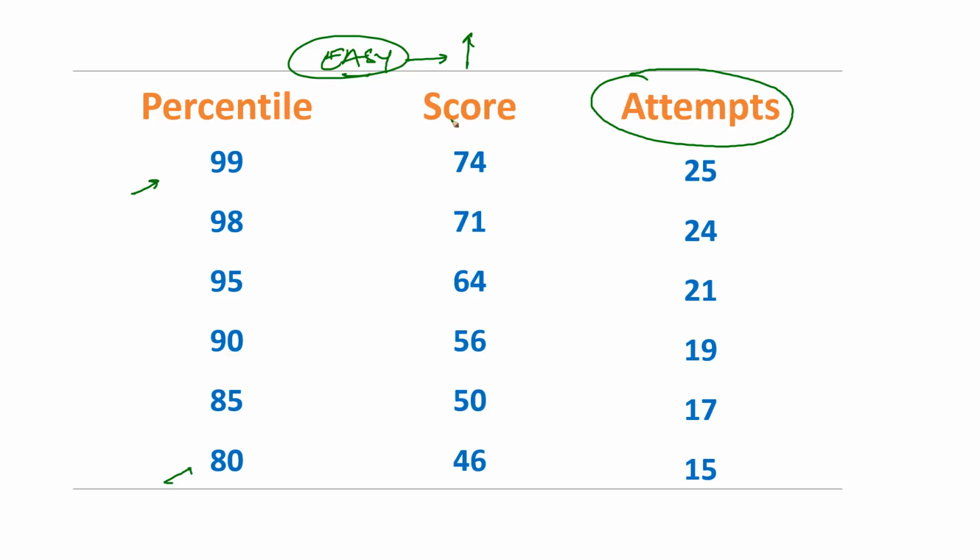Now, to start from a very scratch level, I'm going to talk about 80 percentile. If you look at 80 percentile, you need roundabout 15. But here I would change a bit. It should be 13 to 15. So the number of questions that you should be attempting is roundabout 13 to 15. Now, understand this. This is being conservative.